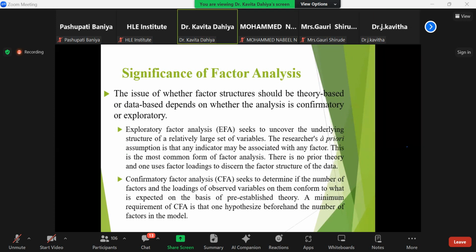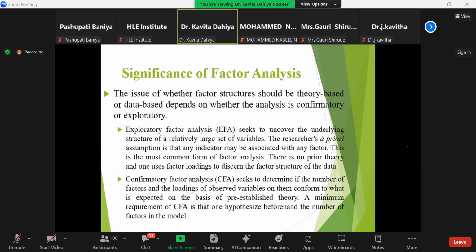Exploratory factor analysis is where you are exploring the variables. You have two variables in your hand, but you are exploring whether there are only two variables in the scene, or other variables as well. Suppose you included three other variables in your study, and you are exploring whether these three variables are also influencing in the same way or not.